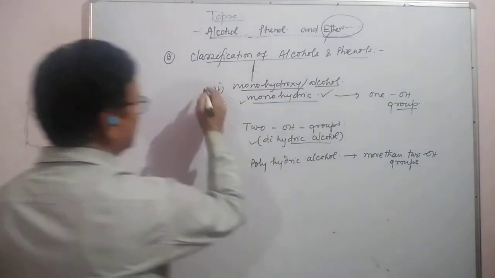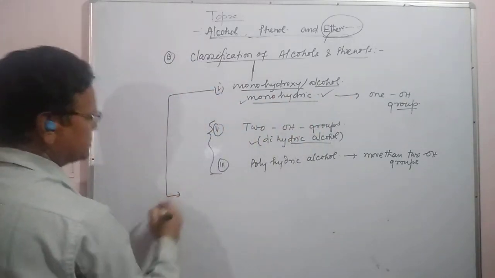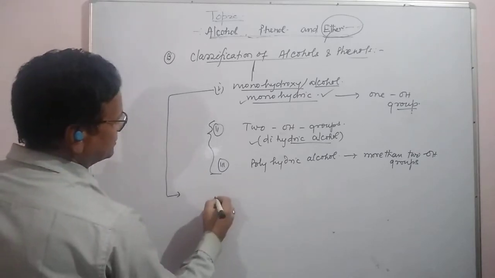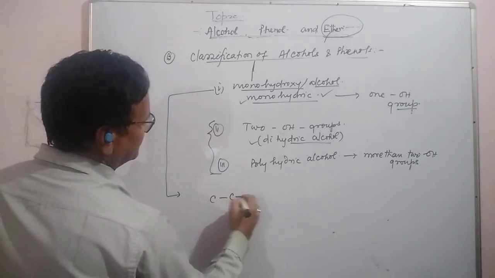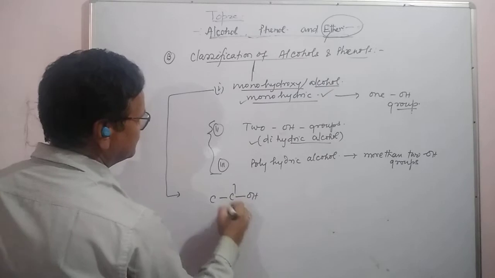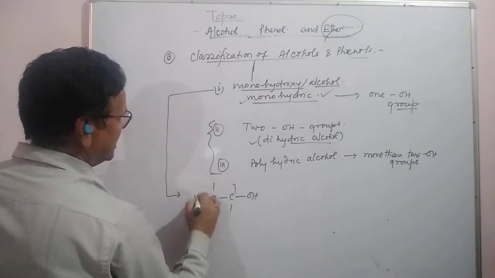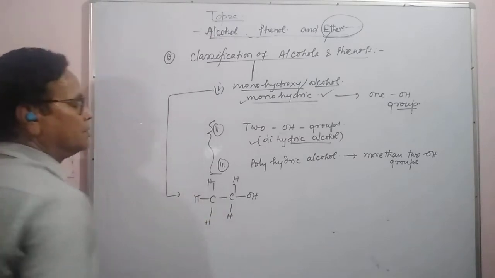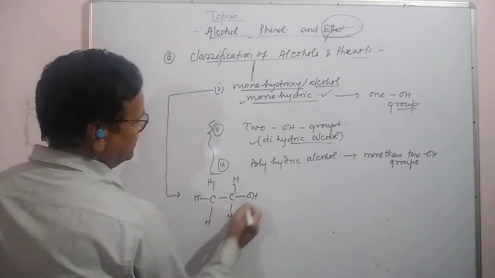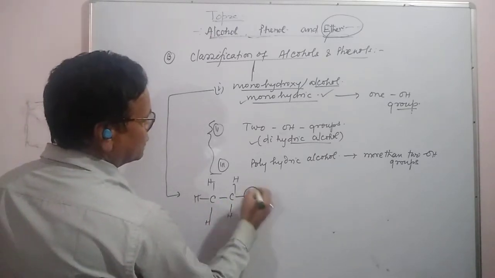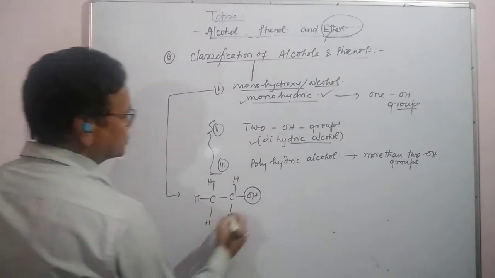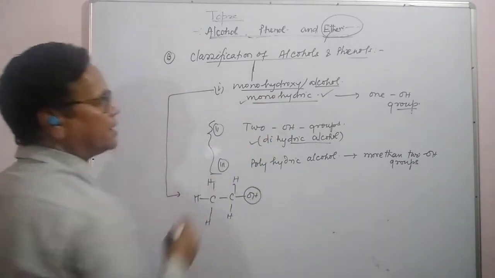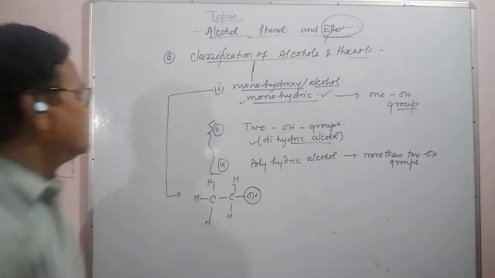Monohydric alcohols, we take examples here. Suppose CH3OH. So this is actually one OH group, so this is a monohydric alcohol.